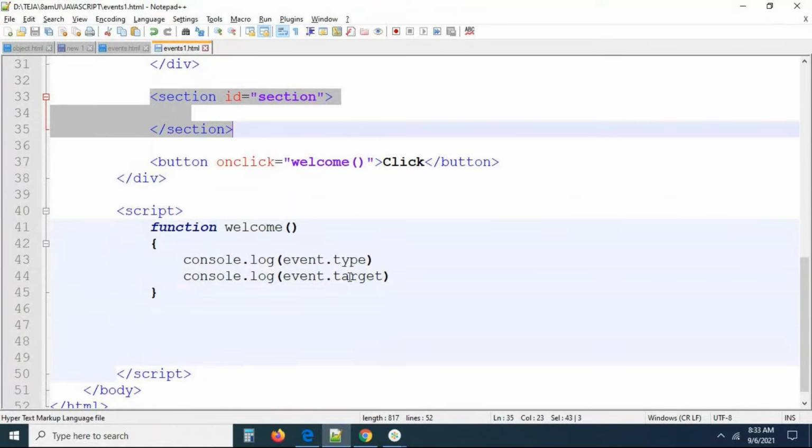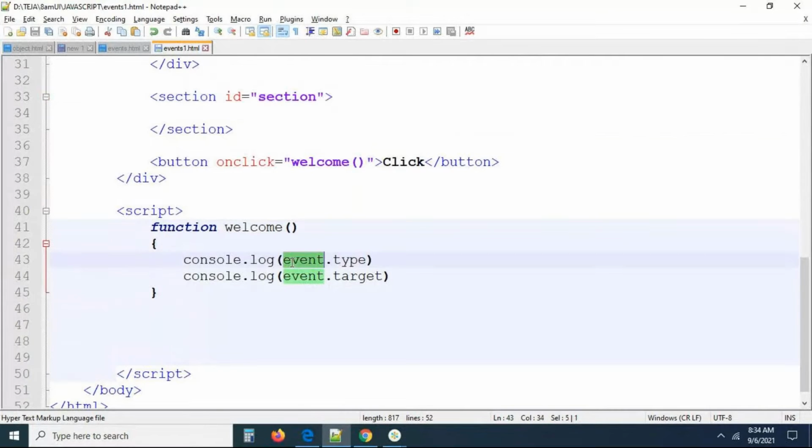Now I'm telling you two things. Event is a predefined object. This event contains two major things. One is what type of event that is, and the other is where you performed the event. That is called the target element. I don't know where you performed the event exactly, right? So if you want to know, event is a predefined object, and it is available to the event function only. If the function is attached to any event, then only it is available here. Otherwise, it is not going to be available, guys.